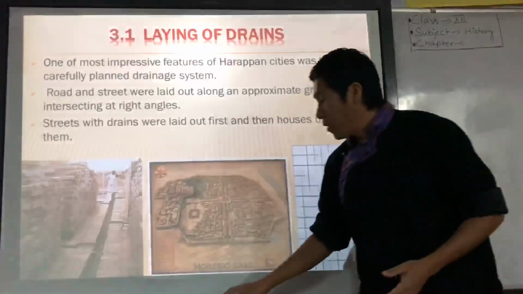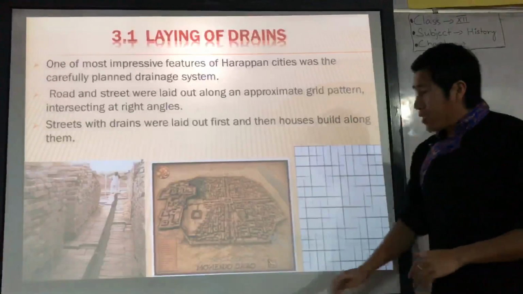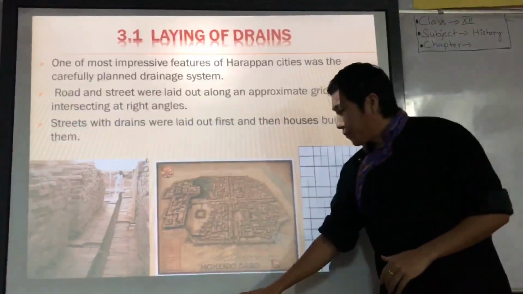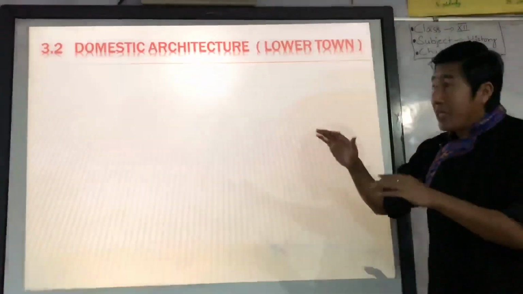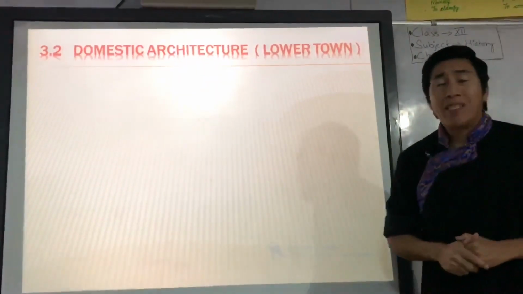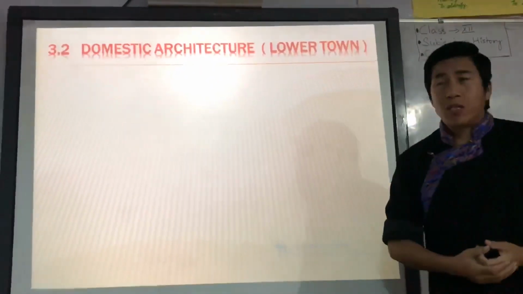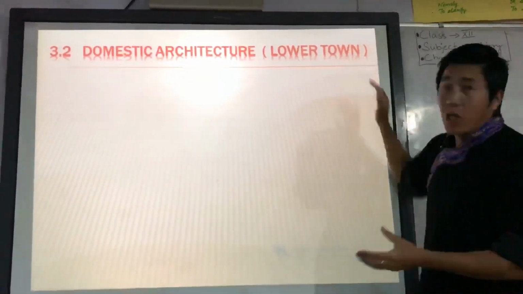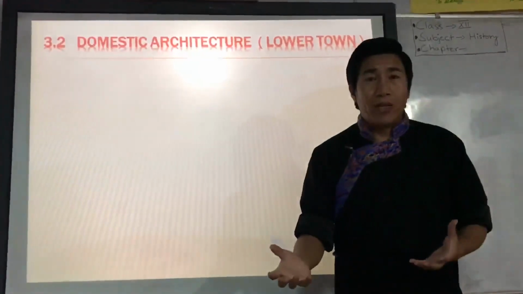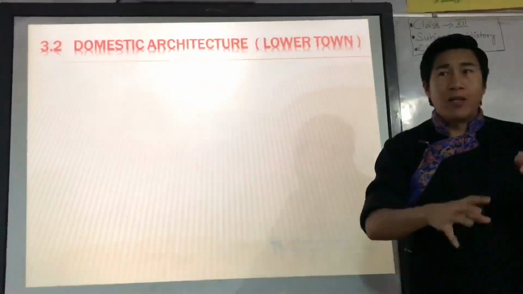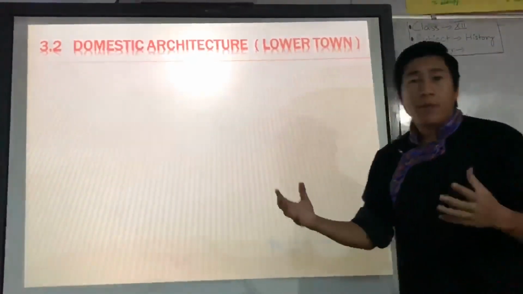Understood? Okay. Then the next thing we are going to discuss is domestic architecture. Domestic architecture means we are going to discuss the architecture of the lower town, where the common people used to live, where just common people used to stay.